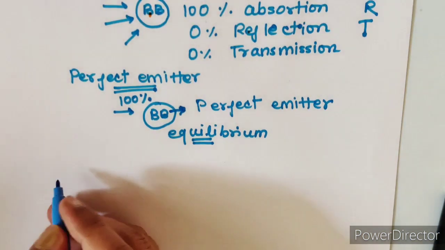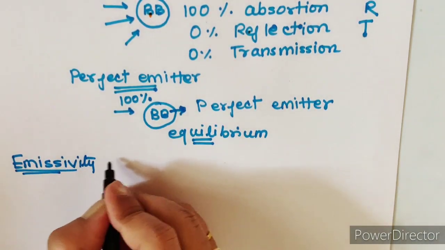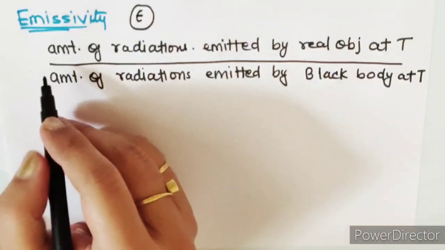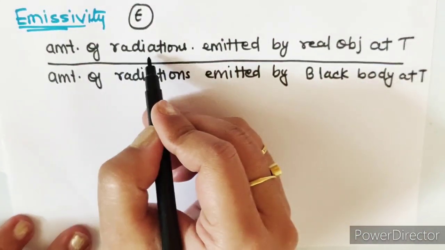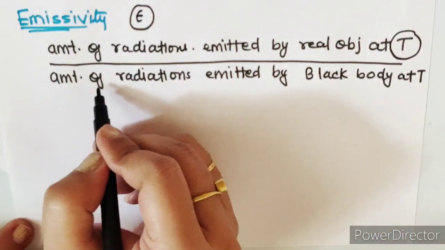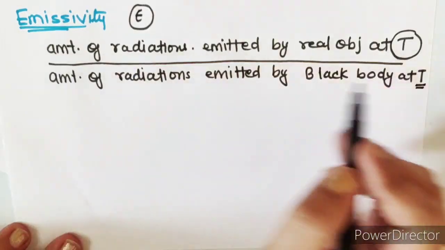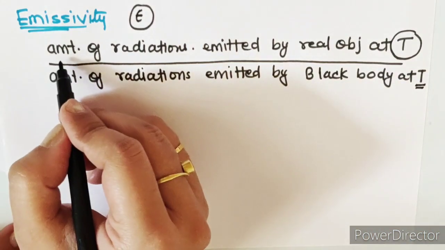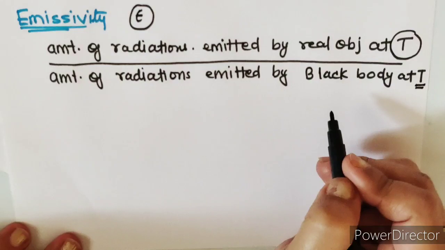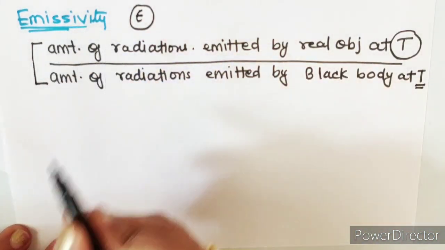Now comes the concept which is called emissivity. Emissivity is denoted by this sign. Emissivity is the ratio of the amount of radiations emitted by a real object at temperature T divided by the amount of radiations emitted by a black body at temperature T. Means at the same temperature we are comparing the amount of radiations emitted by the real object and by the black body. That is how we calculate the emissivity of any object.